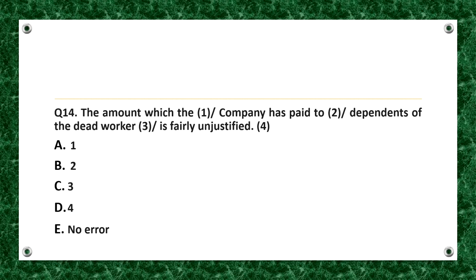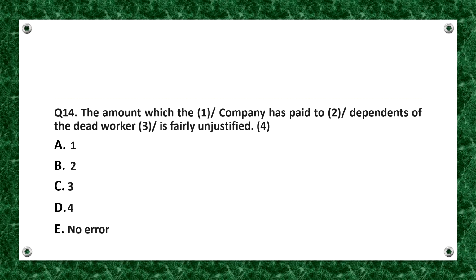Here's the question, start solving. Is it done?